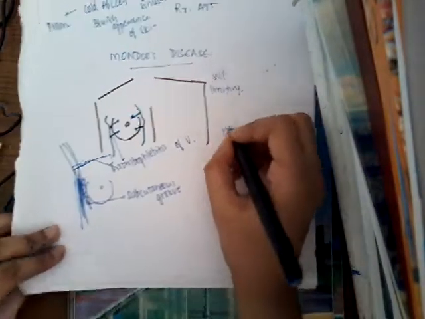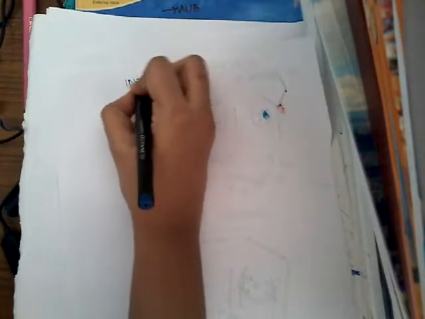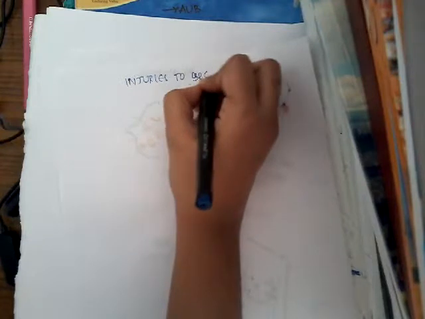In this, let us learn about the injuries of the breast. Let us learn about injuries to the breast. What happens if there is injury to the breast? Any type of injury, any type of trauma to the breast.